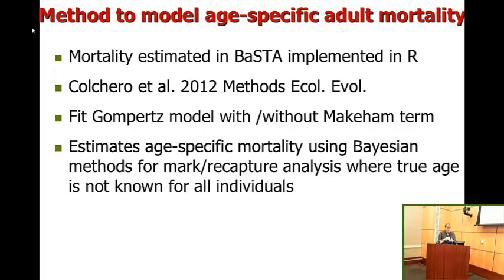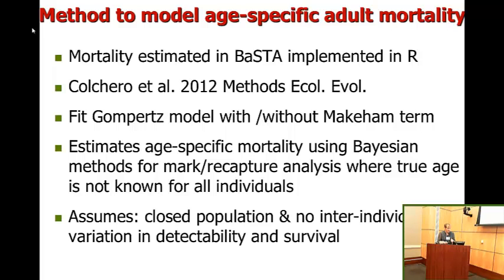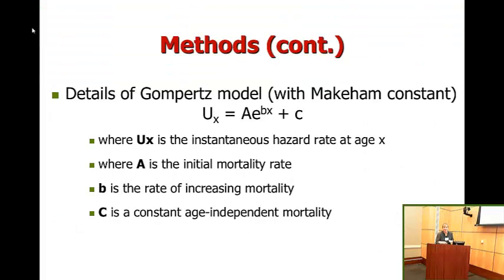So BaSTA estimates age-specific mortality using Bayesian methods for mark-recapture analysis, where true age is not known for all individuals. This was the critical difference between the natural populations that we were working with and some populations where many more animals are sampled. Over half of the animals that we sample are of unknown age, which had been a limitation in the past. Some assumptions are closed populations and no inter-individual variation in detectability and survival, so that's a potential limitation. I don't need to go over the Gompertz model with this group.